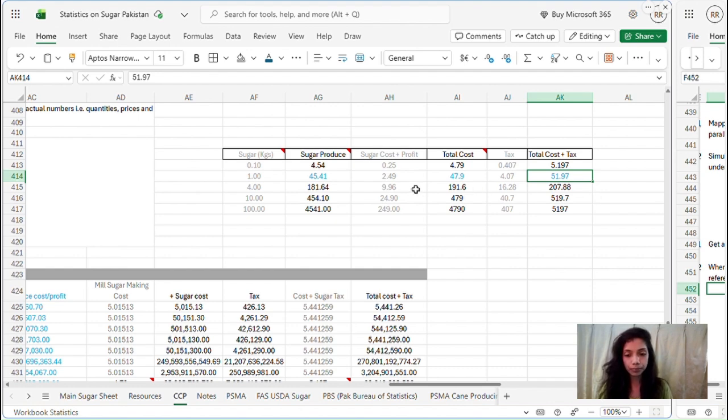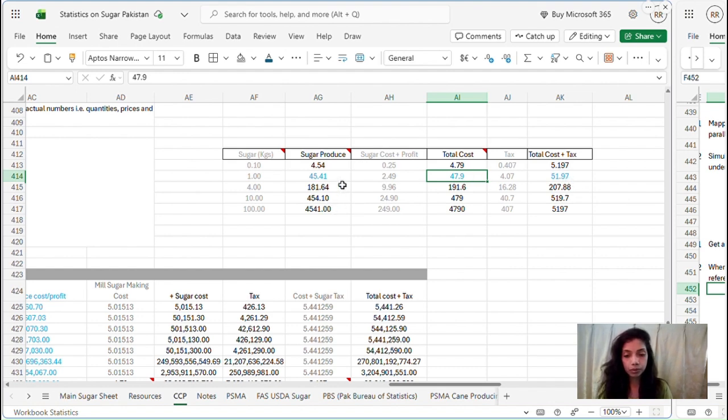So coming to the formulas here, these were the main numbers reported in the April 2018 report in Sugar Opinion. 1 kg requires 45 rupees and 41 paisas, 47.9 total cost, and 51.97 total cost plus tax. These were the main numbers, and then I tried to find out other numbers based on these highlighted blue numbers that I picked up from the report.